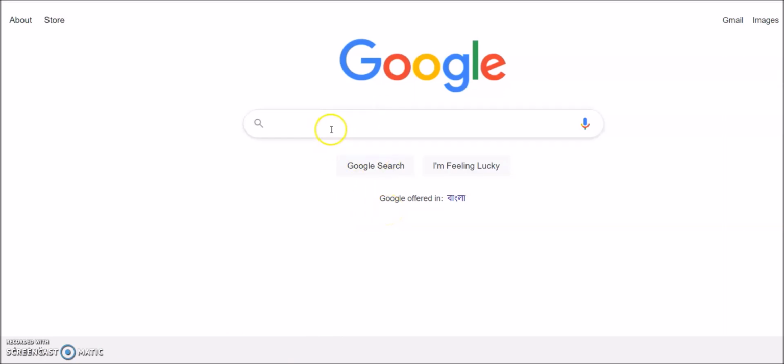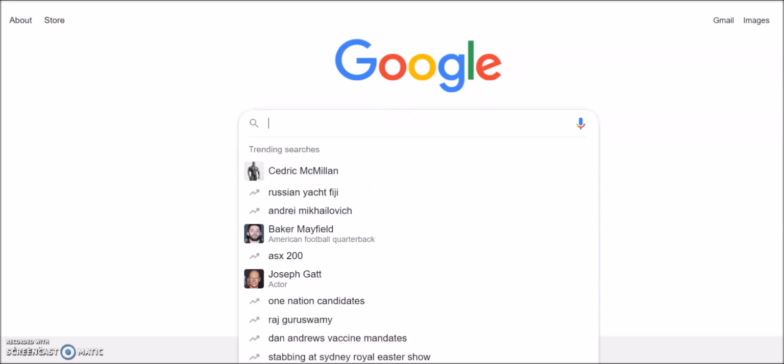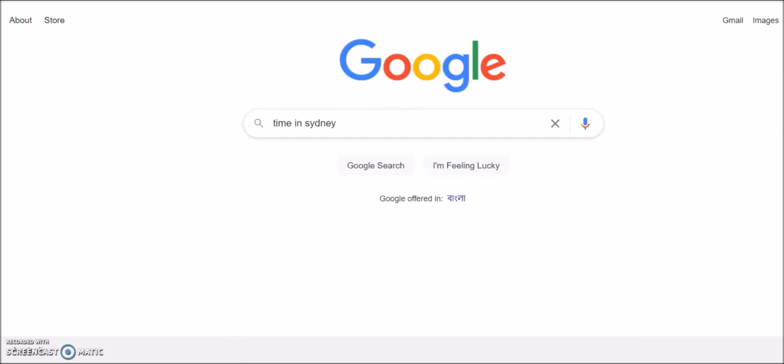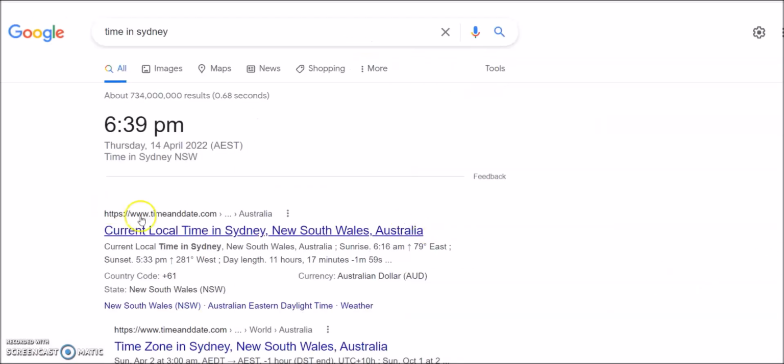So if you go to Google, then simply type time in Sydney, for example. It will give you the time. So it is 6:39 p.m., Thursday, 14th of April 2022.